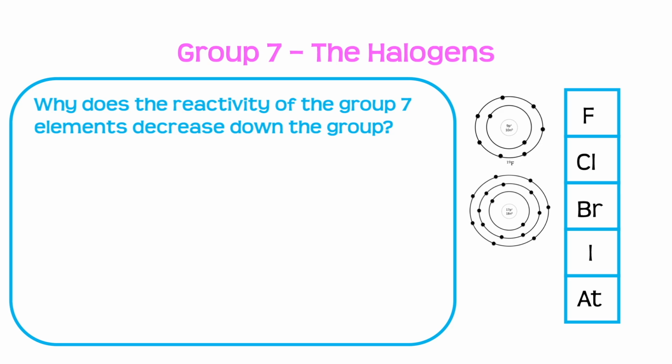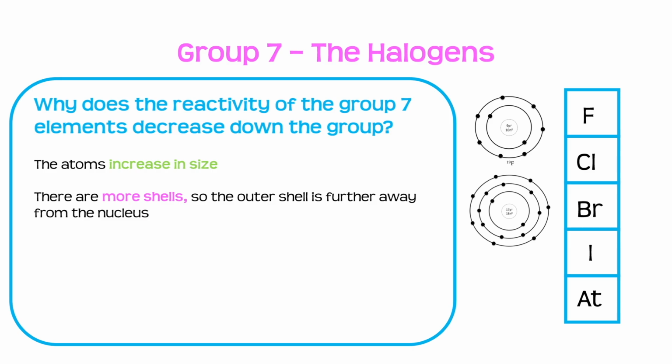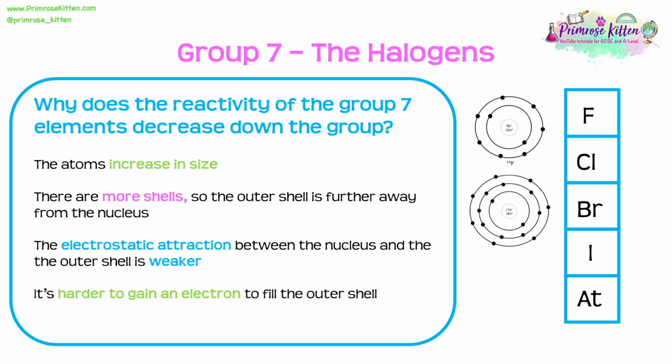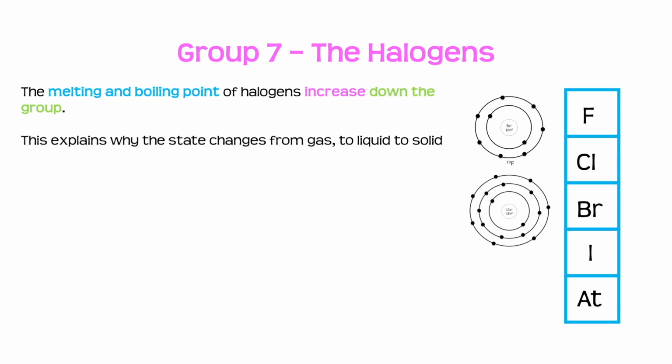So we need to know the atoms increase in size as they go down the group. We need to know that there are more shells, and so the outer shell is further away from the nucleus. And therefore the electrostatic attraction between the nucleus and the outer shell is actually weaker. This means it's going to be harder to gain an electron to fill that outer shell, which in turn makes it less reactive. As we go down group 7, the melting and the boiling point of the halogens increases.